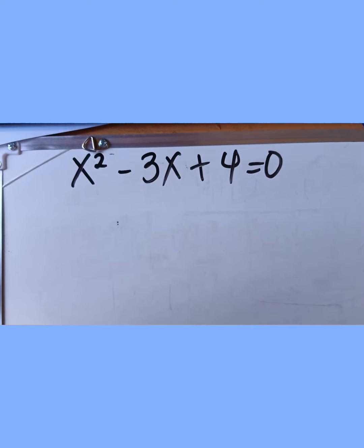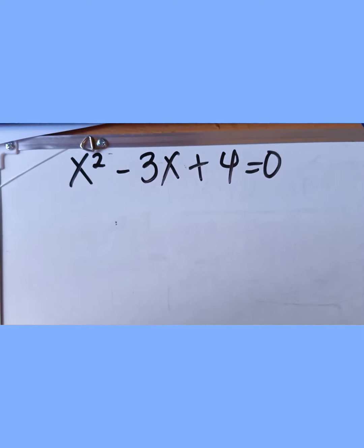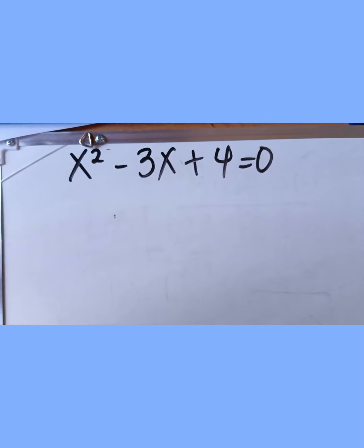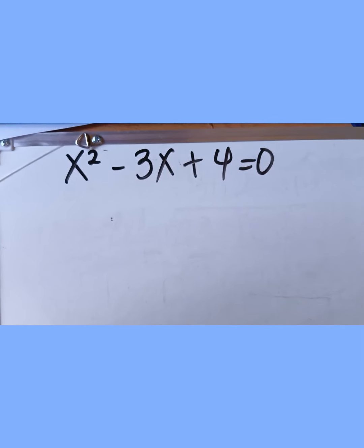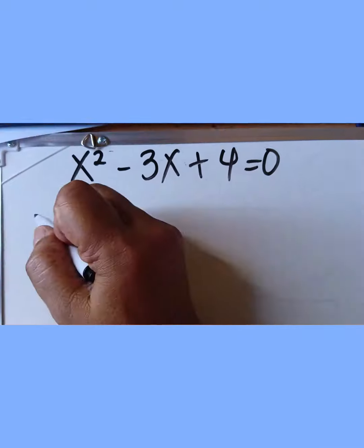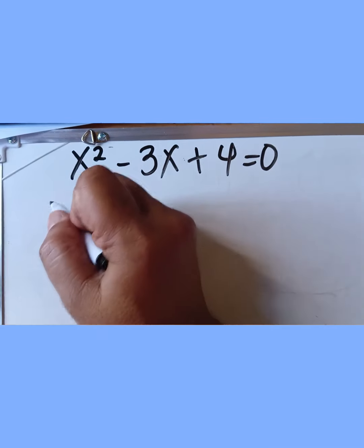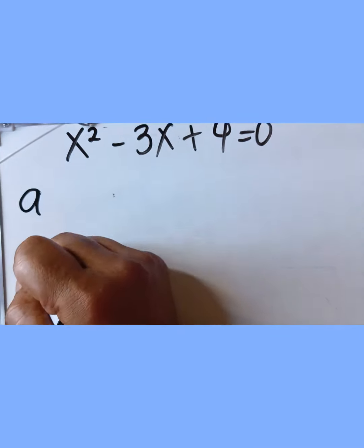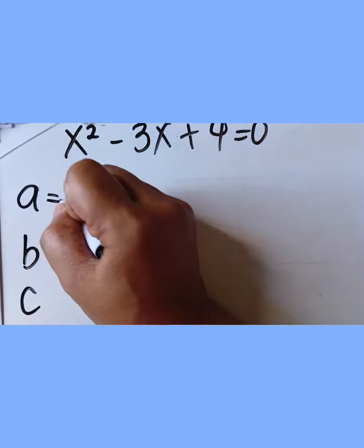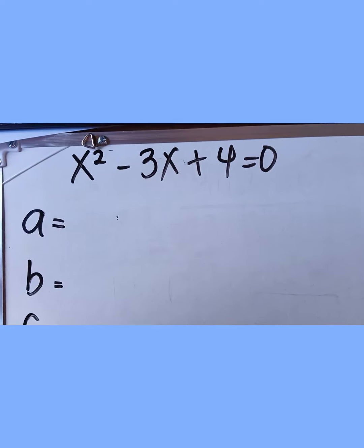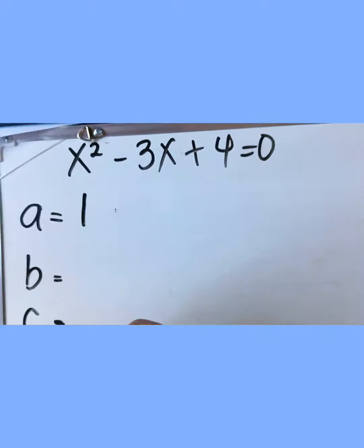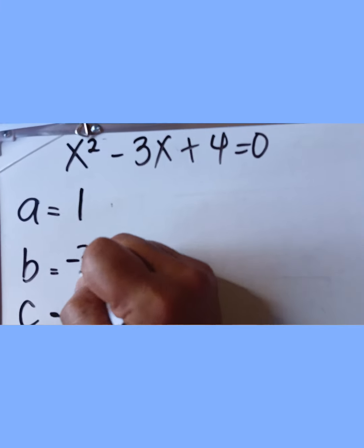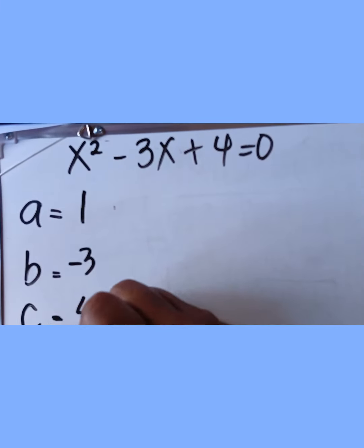Let us now verify that x squared minus 3x plus 4 is equal to 0 has two imaginary solutions. So, first, we have to find the values of our a, b, and c. Our a here is 1, b is negative 3, and c is positive 4.